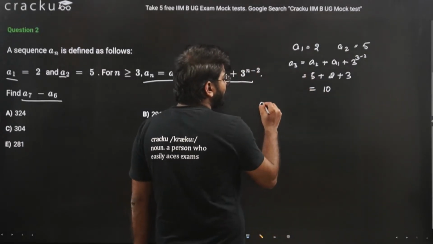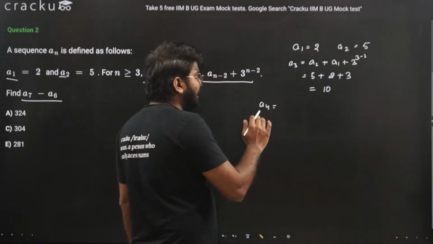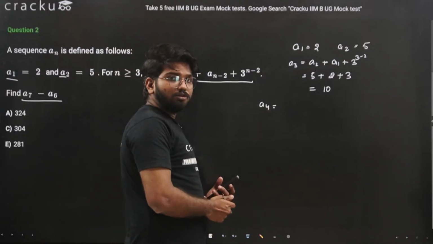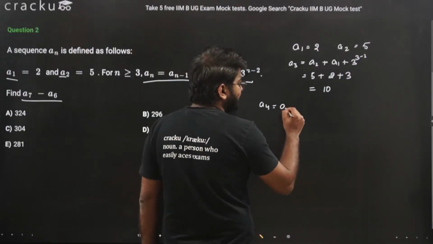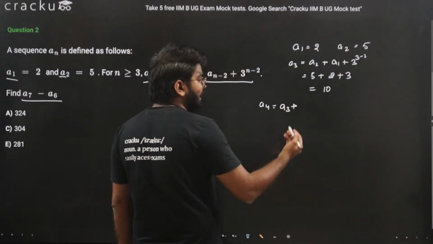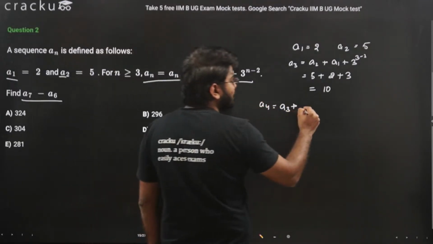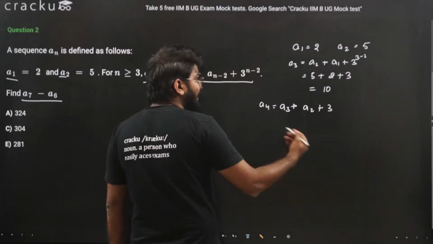Okay, let's find out A4. A4 is nothing but A(n minus 1). N here is 4, so 4 minus 1 will be 3. So that is A3 plus A(n minus 2). N is 4, so 4 minus 2, that is A2, plus 3 raised to n minus 2.